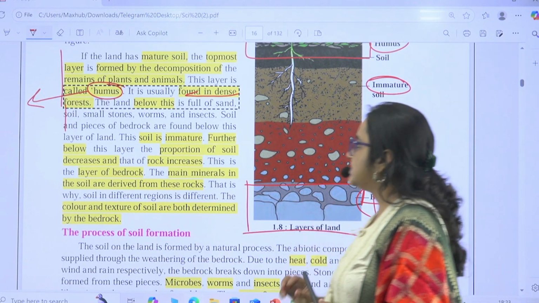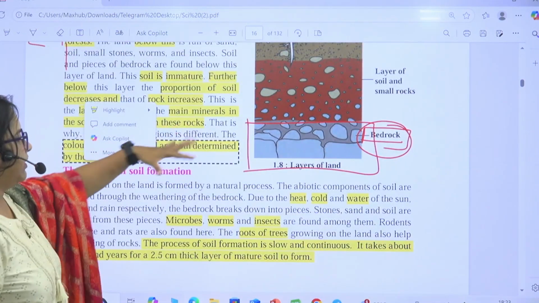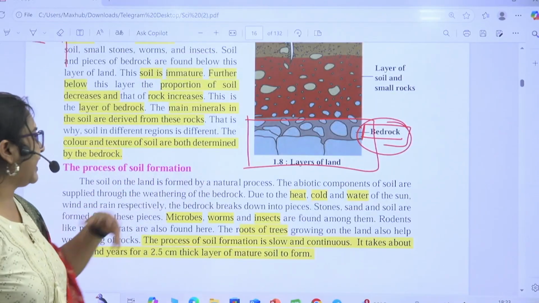ओके, so this is the very important feature of bedrock. Then actually soil कशी बनते?